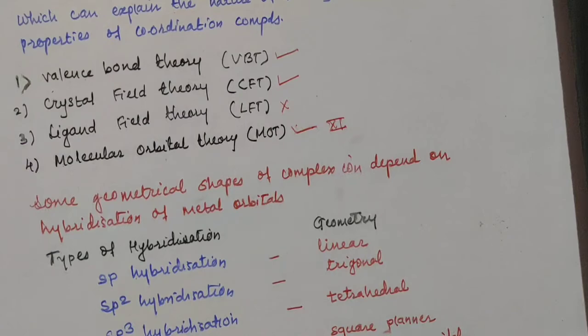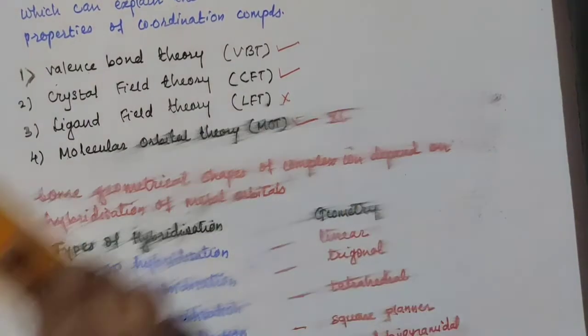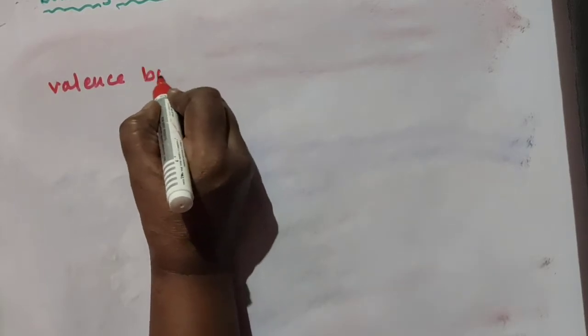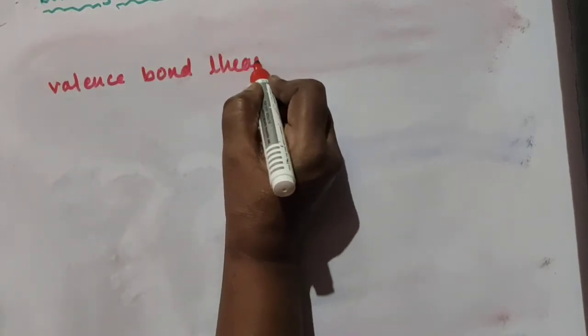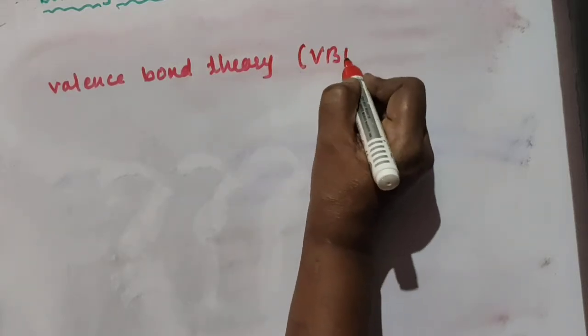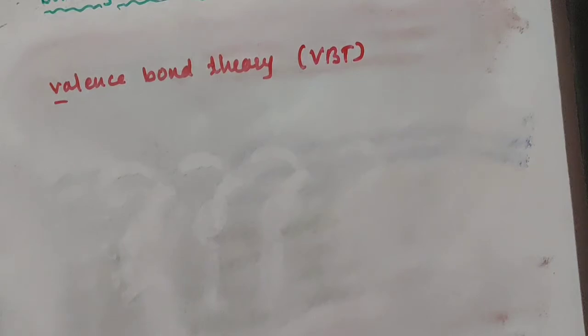So let us see. Valence bond theory. This is also called VBT in short. So what is valence bond theory? Actually,